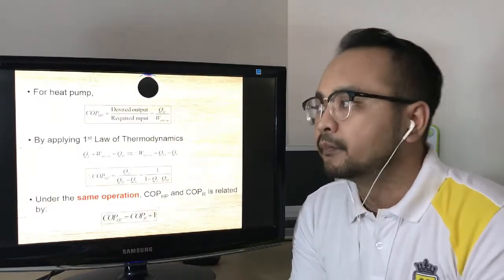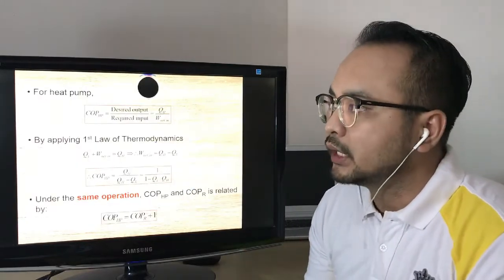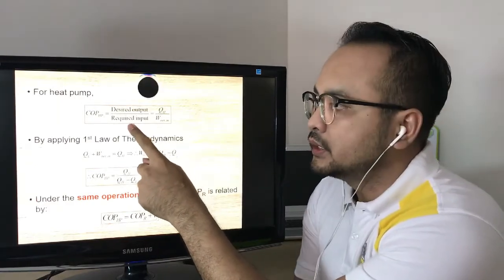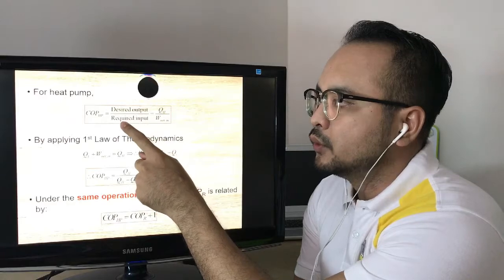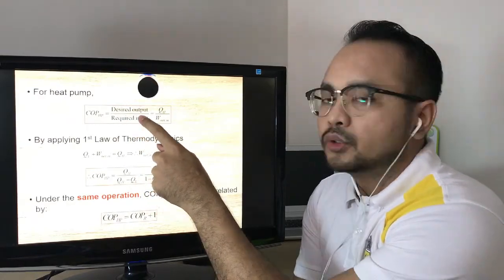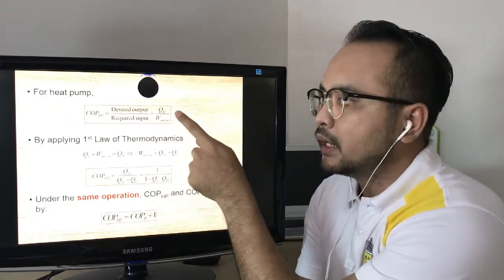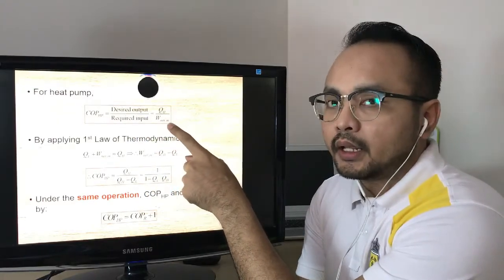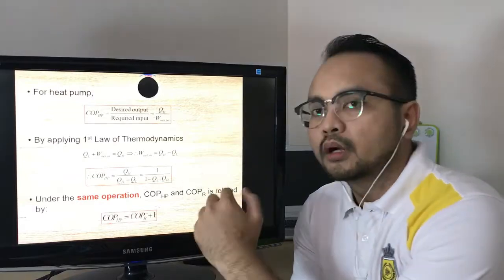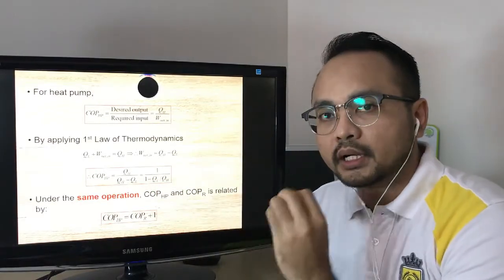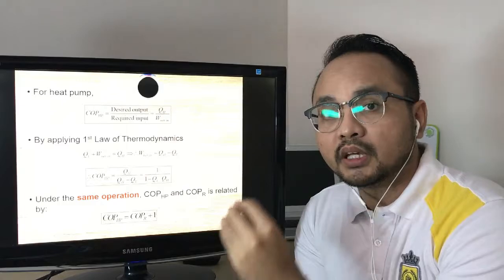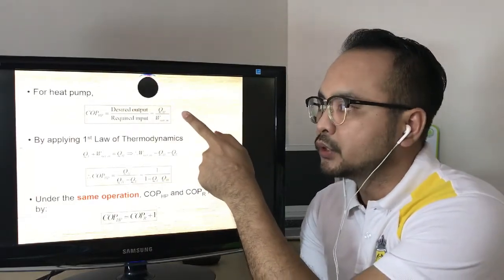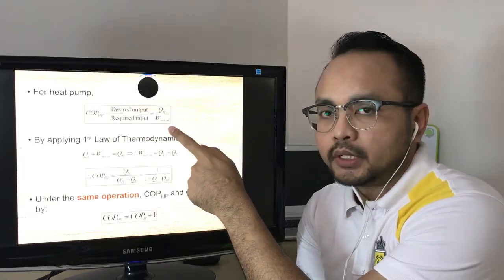Next, we go to the heat pump. In order to calculate the COP for the heat pump, we start with the equation: the desired output over the required input. The desired output for the heat pump is QH. The required input is W net in. This means that we are going to measure how much work is needed in order to maintain the temperature. So that's how we get the COP for the heat pump, which is QH over W net in.